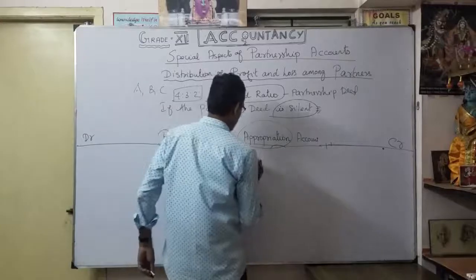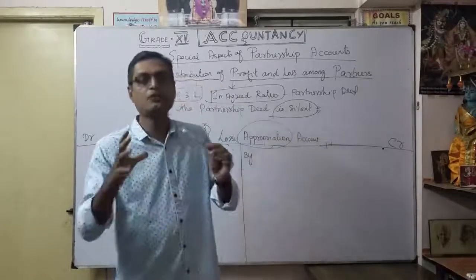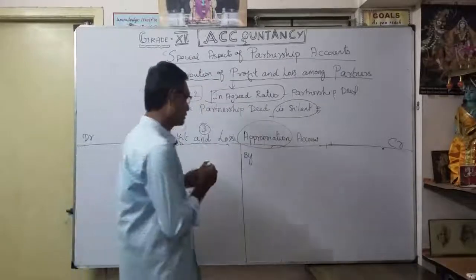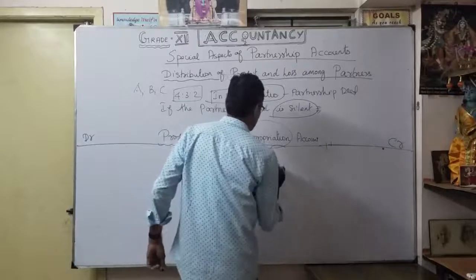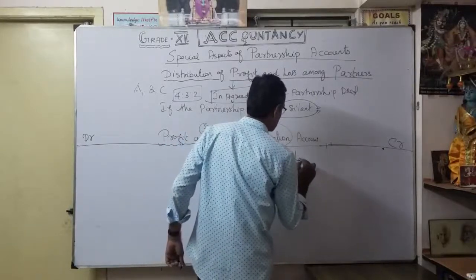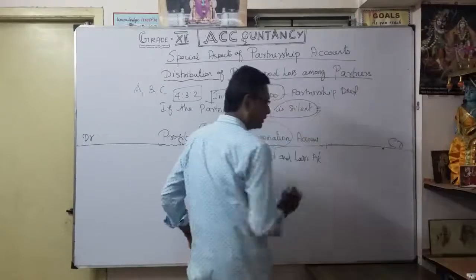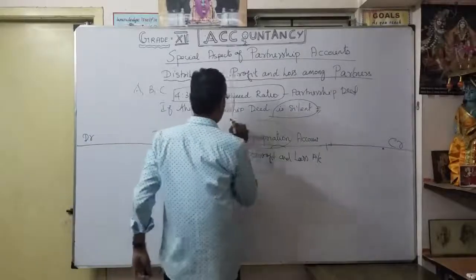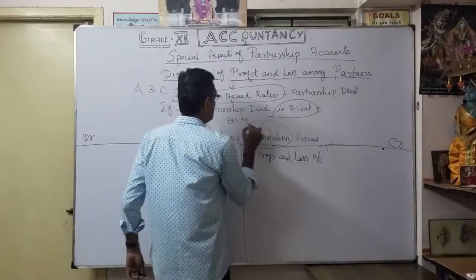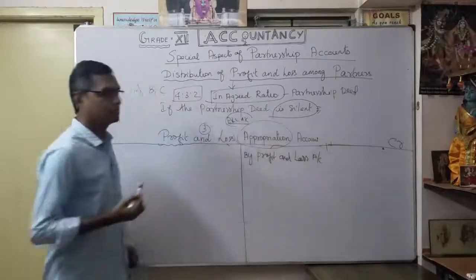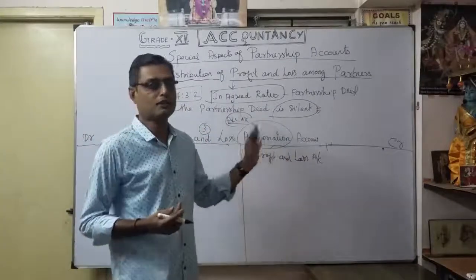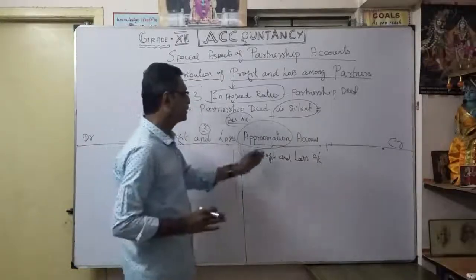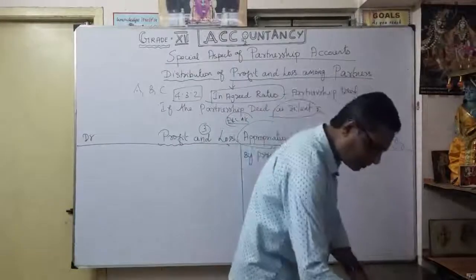First of all, whatever the available profit is from the profit and loss account, we are going to transfer it here to the profit and loss appropriation account. That's what we write: by profit and loss account. From the normal profit and loss account, that profit we are going to transfer here and credit. That's the first information.